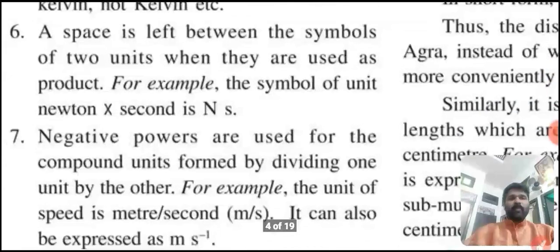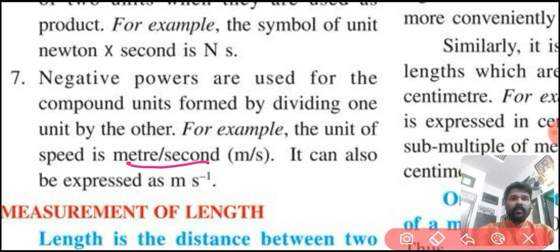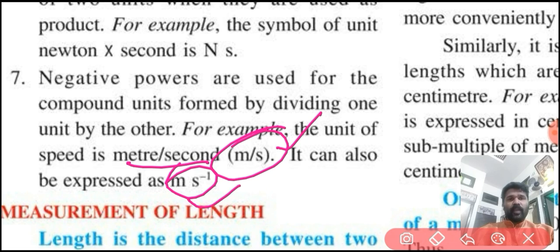Negative powers are used for compound units formed by dividing one unit by another. For example, the unit of speed is meter per second. It is read as meter per second. It can be written like this, m/s, and it can also be expressed as m s to the power minus 1. Okay, students, meter per second can be written in two ways. In words we write meter per second. In symbol form we can write it in the first way, and the second way is also correct.